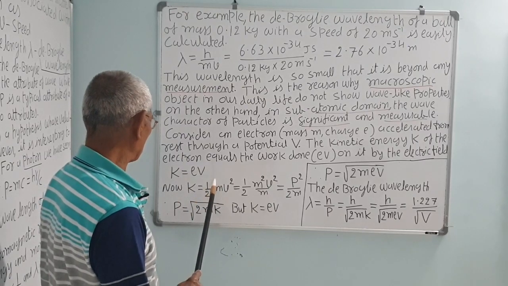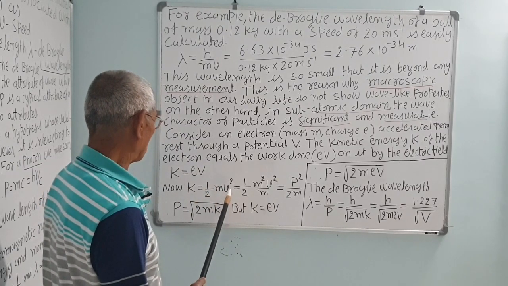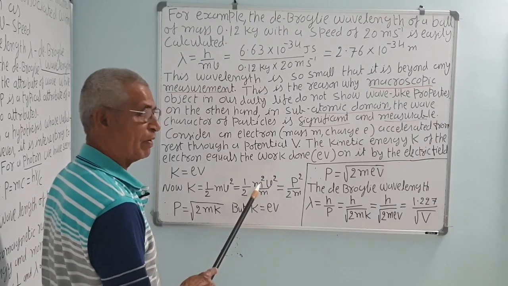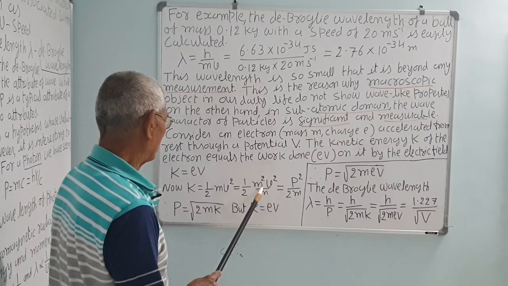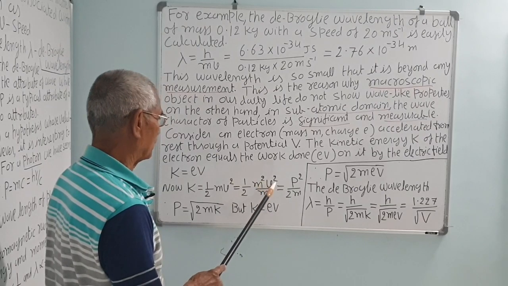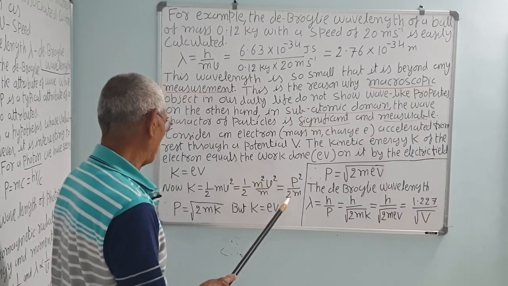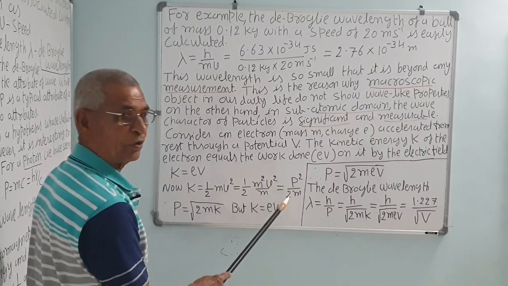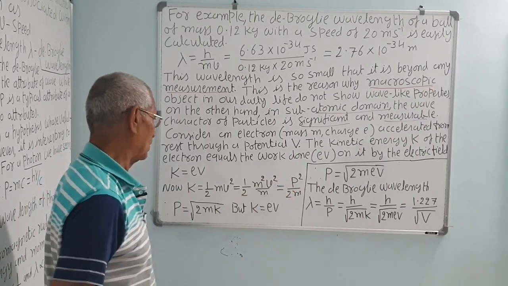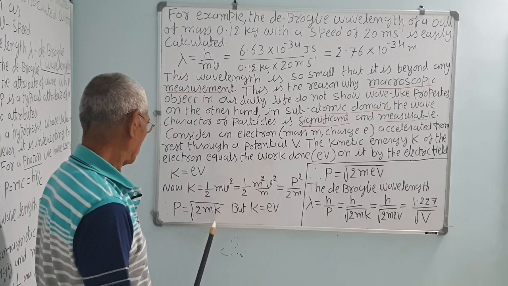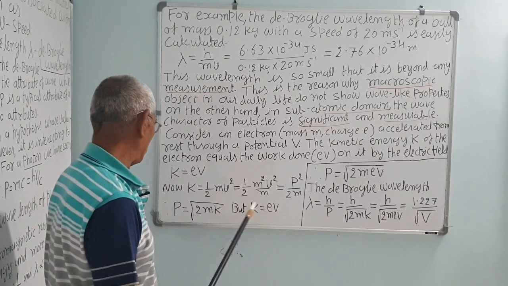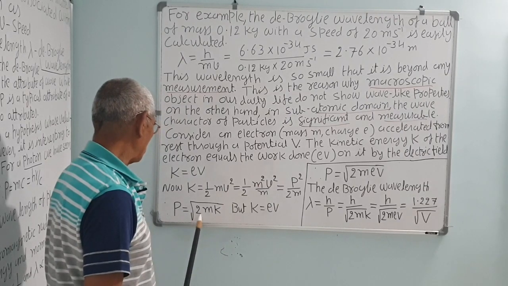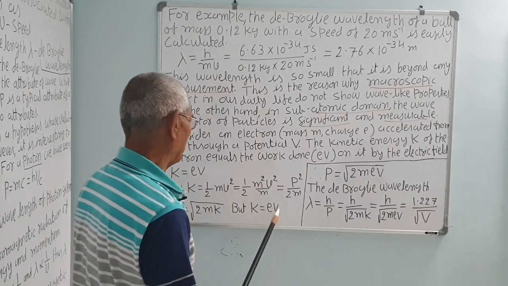Now, kinetic energy is half mv square. That could be written as half m square v square upon m, multiplied and divided by m. So mv is the momentum. So m square v square is p square, the square of the momentum, upon 2m. So p square is equal to K into 2m. So p is equal to the square root of 2mK, but K is equal to eV. So p is equal to the square root of 2meV.